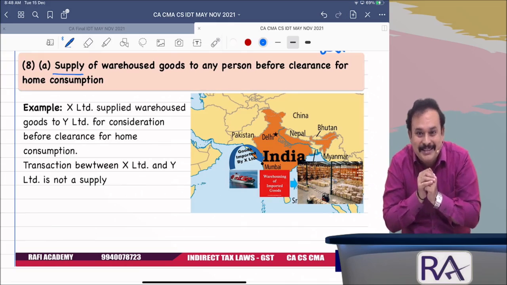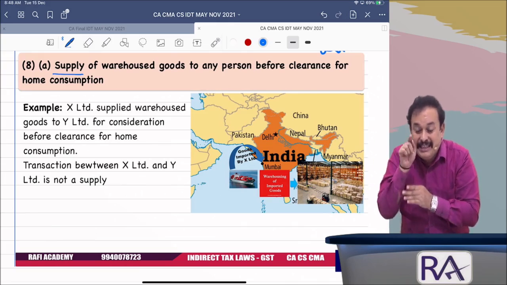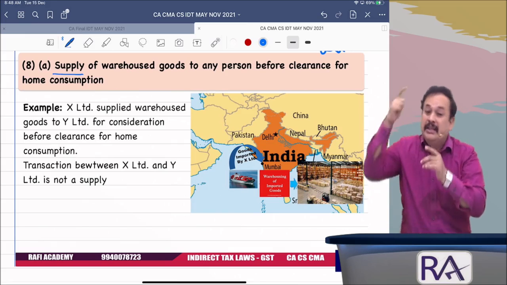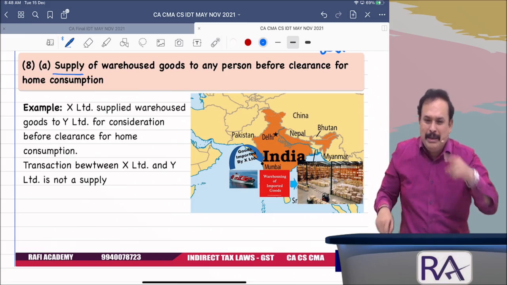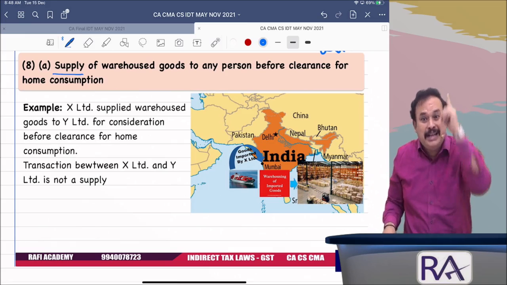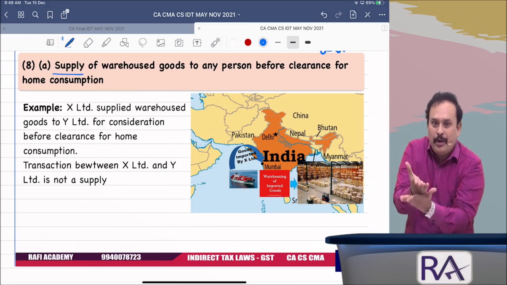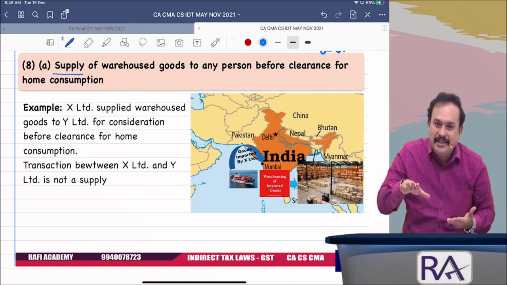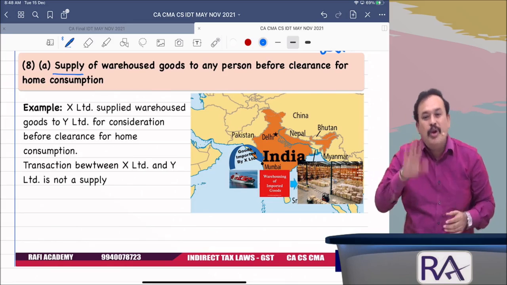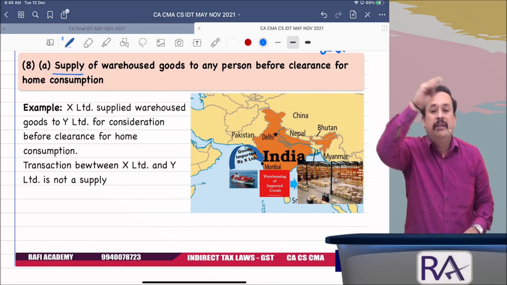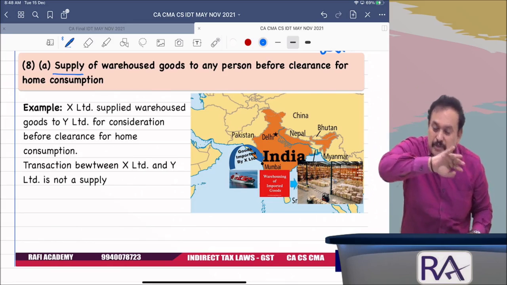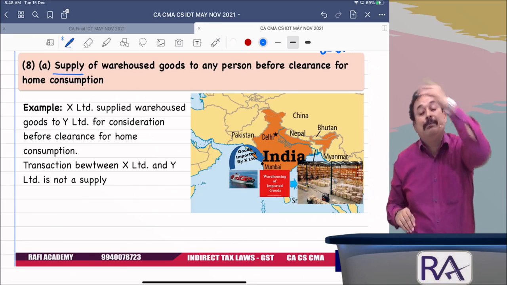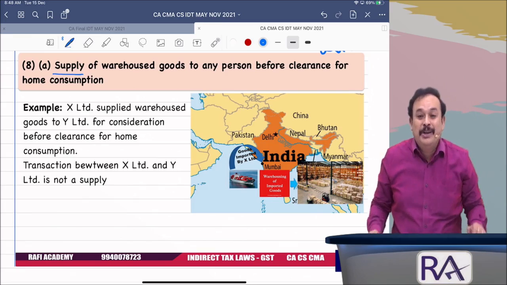Reason, you know, my dear sir? Reason, anyhow the person who is going to clear the goods from the Department of Customs by submitting the bill of entry is liable to pay basic customs duty, in addition to that IGST. He is going to pay, so why again should we pay? That is the reason, to avoid multiple taxes, only once at the time of submission of the bill of entry to clear the goods from the warehouse for home consumption, that time he will pay, along with the customs duties, IGST also to the Department of Customs.